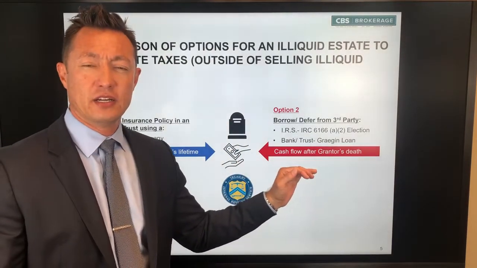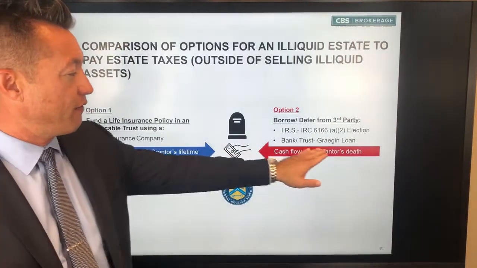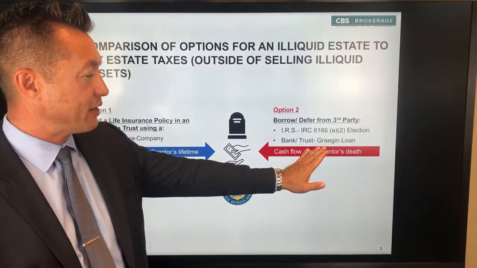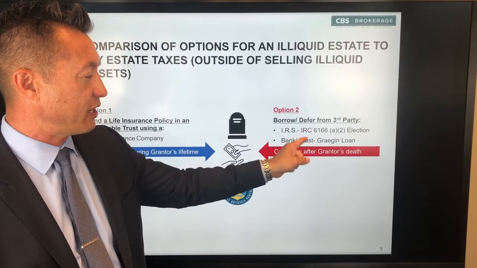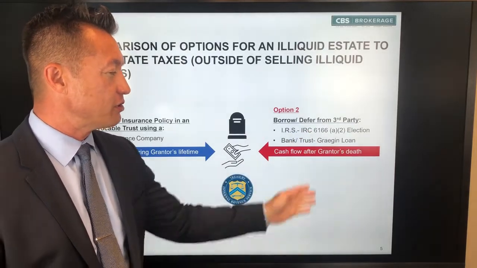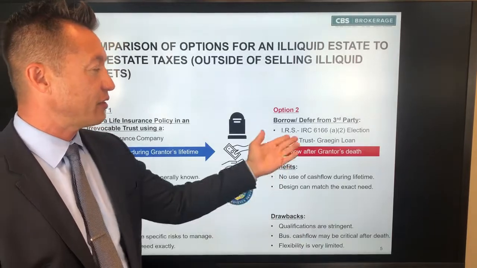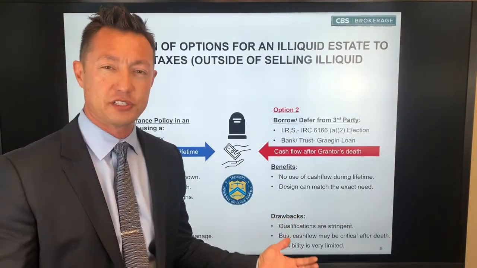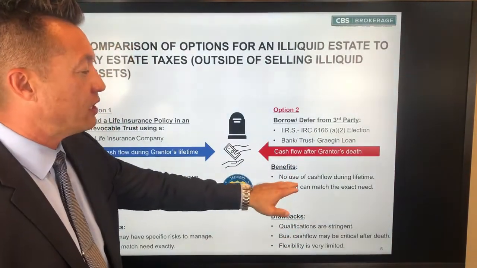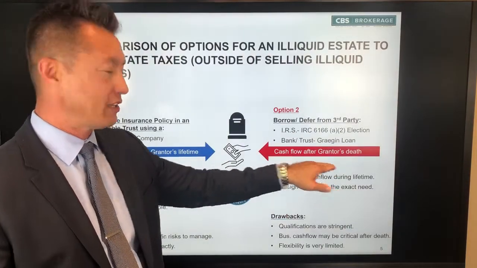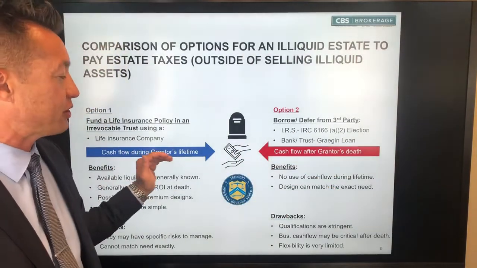And basically, the difference is that IRC Section 6166 elections and the Graegin loans are loans that are made essentially after death. IRC Section 6166 is really a deferral, but the point is it impacts cash flow after death. Life insurance impacts cash flow during lifetime.